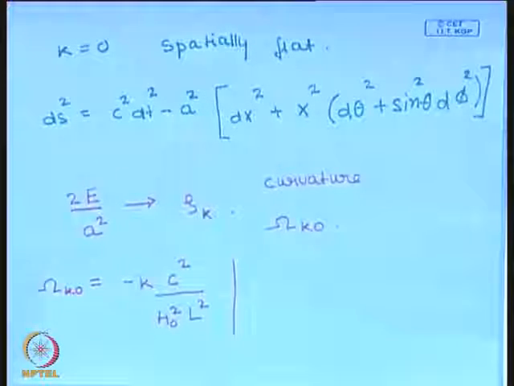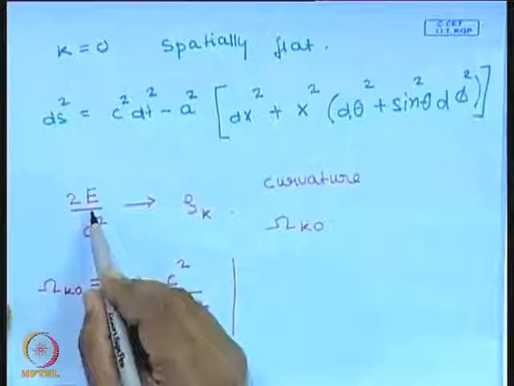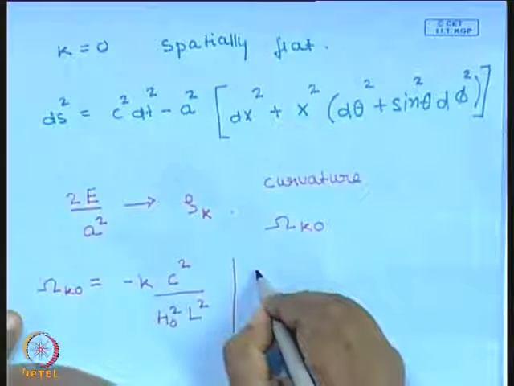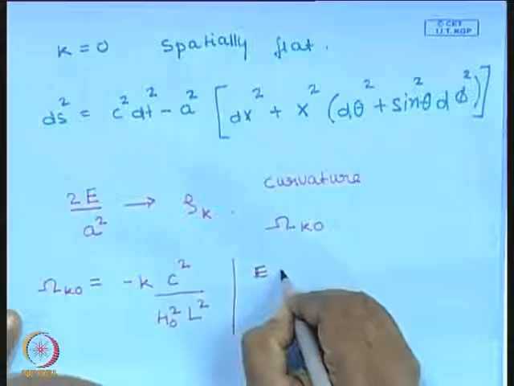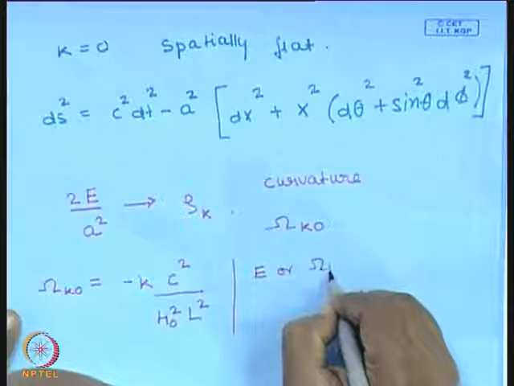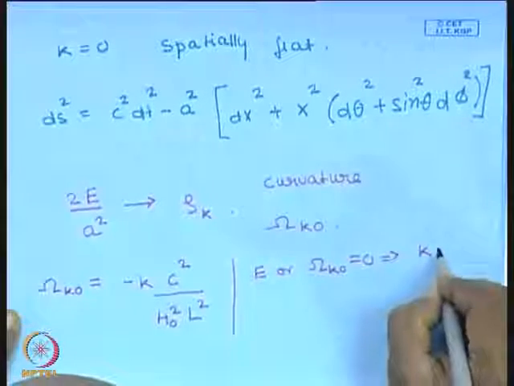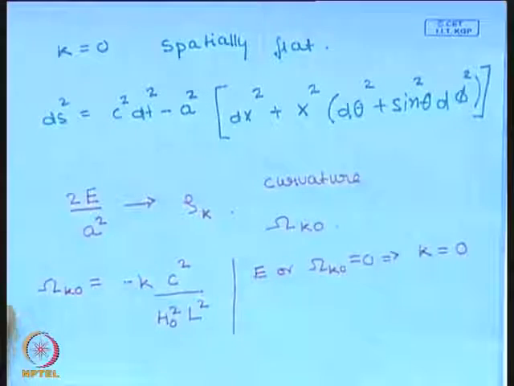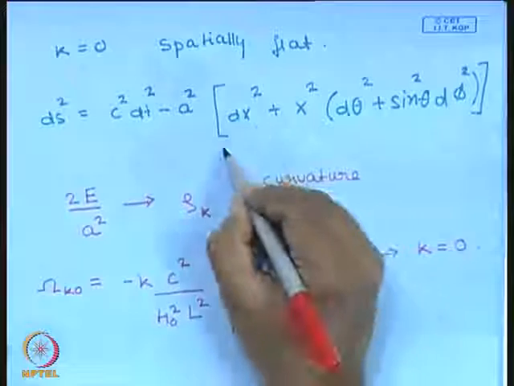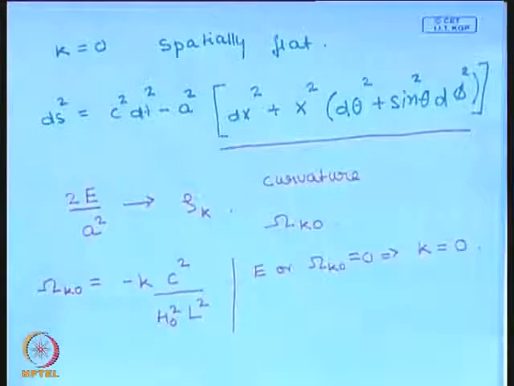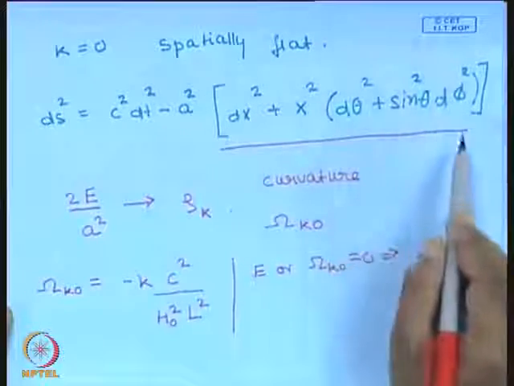So it follows that if the constant of integration is 0, so if E or omega k naught equal to 0, it implies that k equal to 0. The space is spatially flat. This part of the line element refers to the space. It is spatially flat. It is the usual flat space.